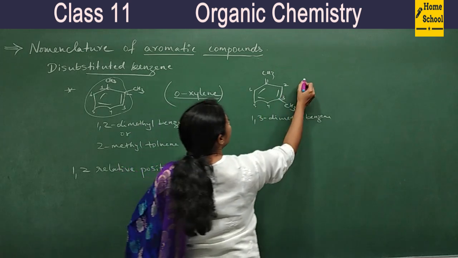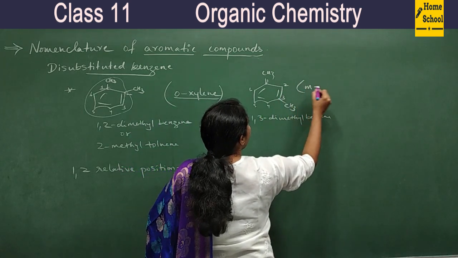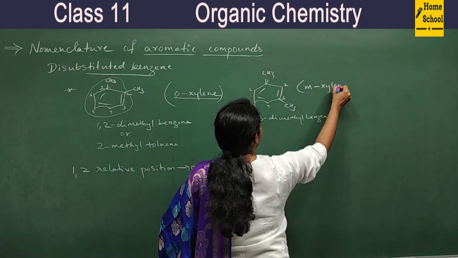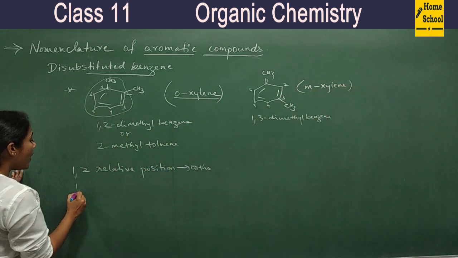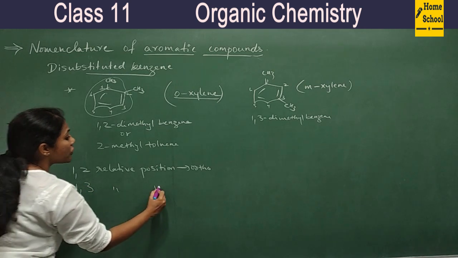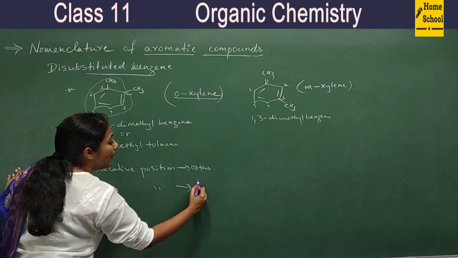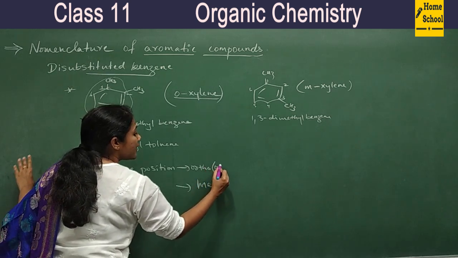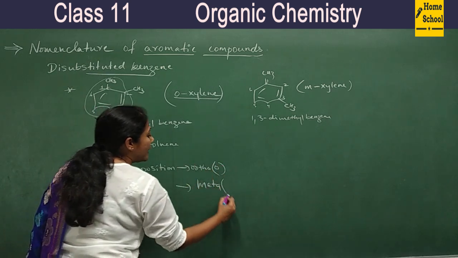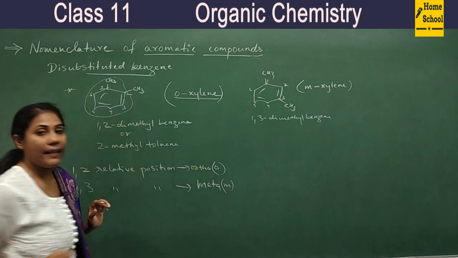And it has a common name, metaxylene. Metaxylene, small m in the sense meta. So 1-3 relative position is called with the term meta. Ortho is indicated as small o, meta is indicated as small m.